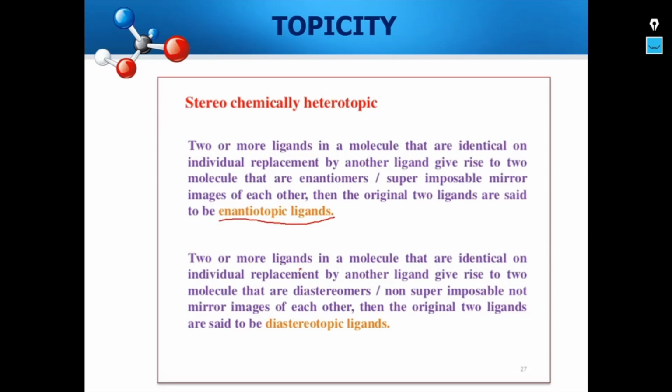On the other hand, if two or more ligands in a molecule that are identical, on individual replacement by another ligand, give rise to two molecules that are diastereomers, non-superimposable and not mirror images of each other, then the original two ligands are said to be diastereotopic.